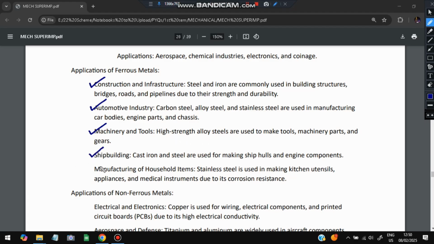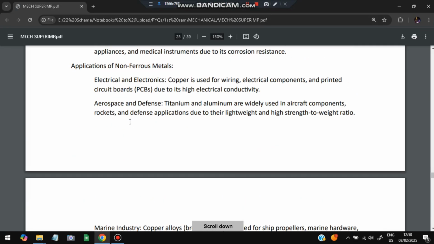Ship building, it can be used to create a ship, and manufacturing household items can also be done using ferrous materials. Non-ferrous materials are used in electronics and electrical. Copper is used in printed circuit boards due to its high electrical conductivity. Aerospace and defense also use them due to the lightweight and high strength.